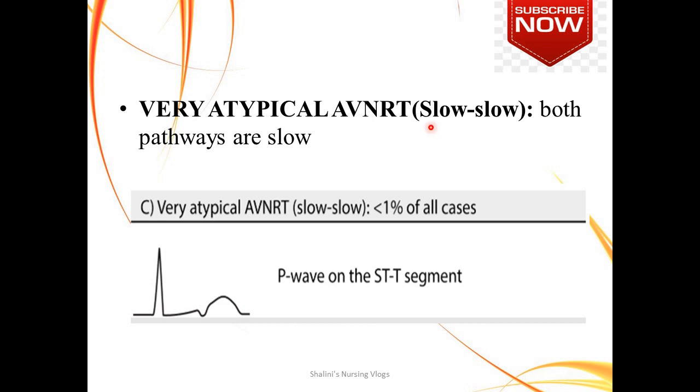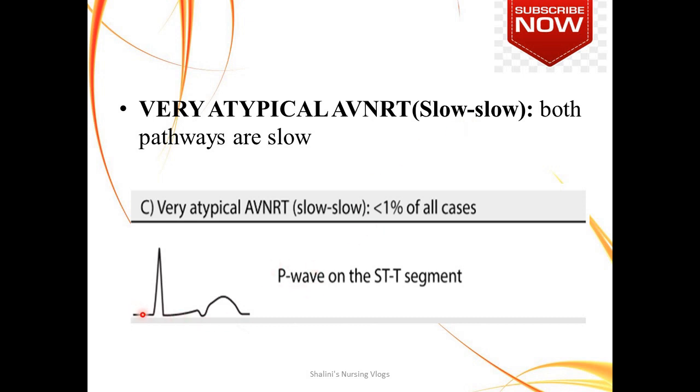That is, the impulse will come down through the slow pathway and get back through the slow pathway. That means the fast pathway remains unresponsive throughout. So it is a very atypical AVNRT, which is slow-slow pathway. That means both the pathways, antegrade as well as retrograde. The impulse comes down from the atria to the ventricles and the ventricles to the atria, both through the slow pathway. So what happens? Your P wave is seen on the ST segment.